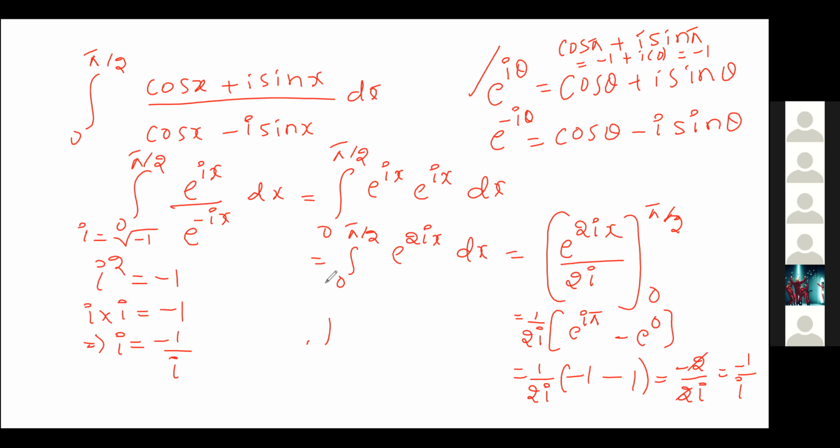If minus 1 by i is not in the given answers, select the other value of minus 1 by i, that is i. Is it clear this much? Yes, sir. Okay, so I'll close this board.